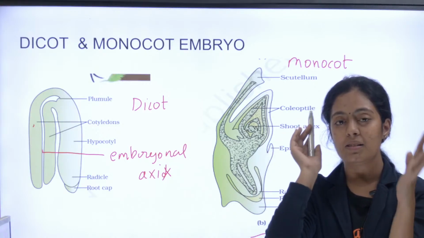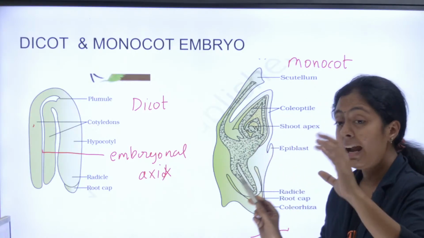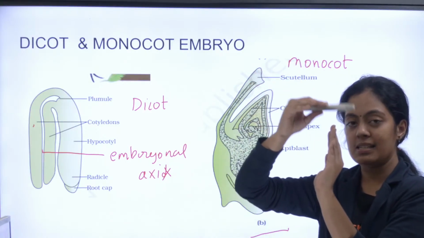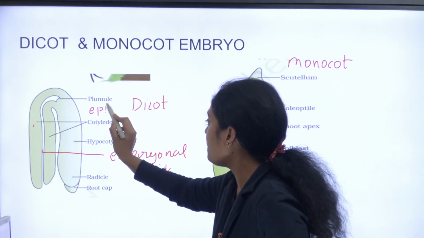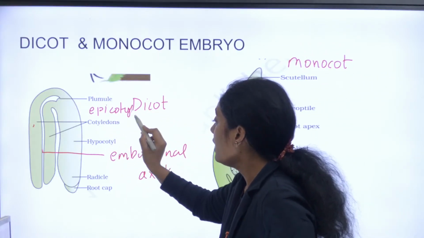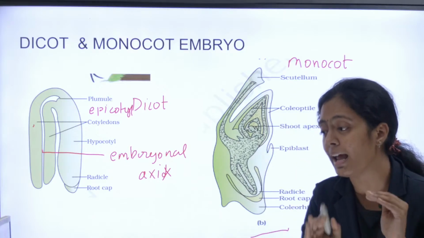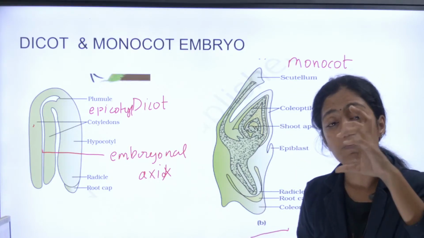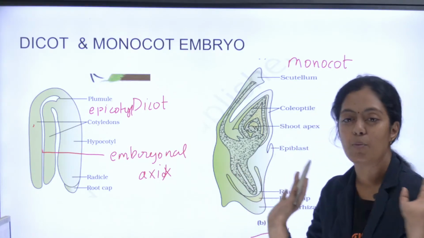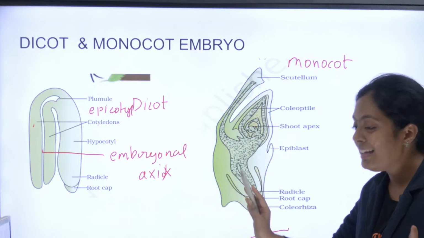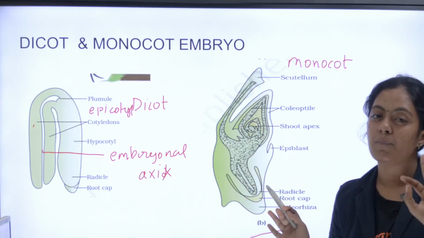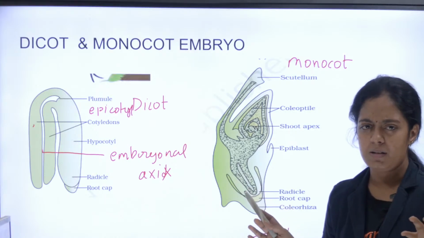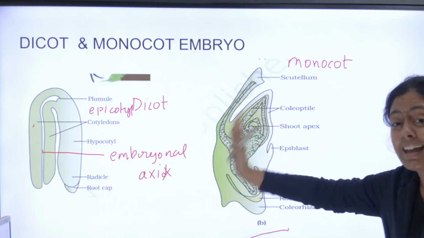ரெண்டு cotyledons இருக்கும், and the region above the embryonal axis, இந்த region வந்து நம்ம epicotyle ன்னு சொல்றோம். And the region below the embryonal axis is called hypocotyle. இவ்வளோ எழுதி நீங்க just label பண்ணீங்கன்னா போதும், it's usually diagram based questions will be for 3 mark or 5 mark. So this is your dicot embryo.